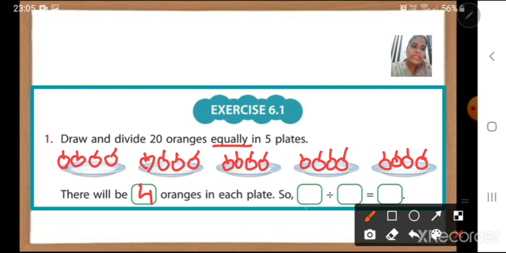So what is my dividend here? 20, correct? What is my divisor? 5. And what is my quotient? It is 4. 20 divided by 5 is equal to 4. Note it down children in your textbook.